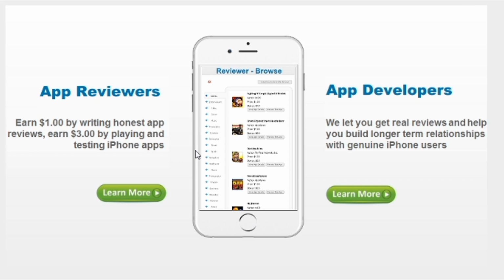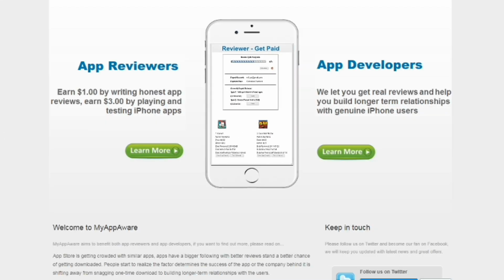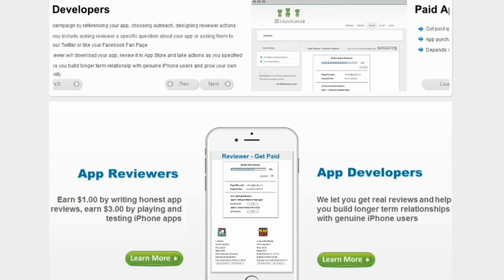For you to earn $4 for just one single app, it's very simple. It can take you like 3 minutes, or let's say 2 minutes, to download the app and play around with it, check how it works, then send a review to them, and your $4 is very simple like that. And this is for app developers. If you are an app developer, that's not what we are here for. It lets you get real reviews and helps you build a longer term relationship with genuine iPhone users. This is basically for iPhone.